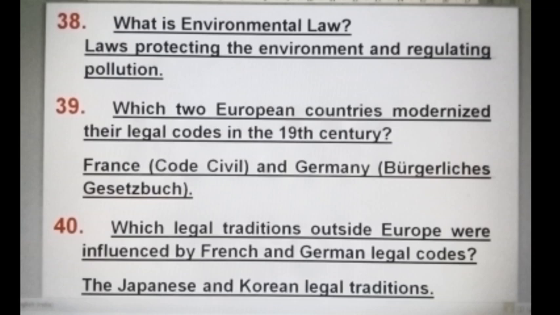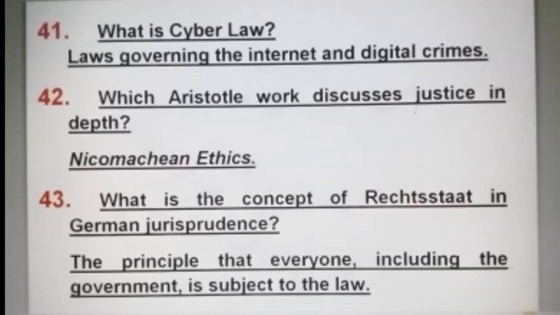Which two European countries modernized their legal codes in the 19th century? France, that is Code Civil, and Germany, that is Bürgerliches Gesetzbuch. Which legal traditions outside Europe were influenced by French and German legal codes? The Japanese and Korean legal traditions. What is cyber law? Cyber law means laws governing the internet and digital crimes. Which Aristotle work discusses justice in depth? Nicomachean Ethics.